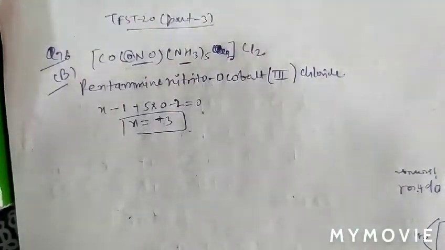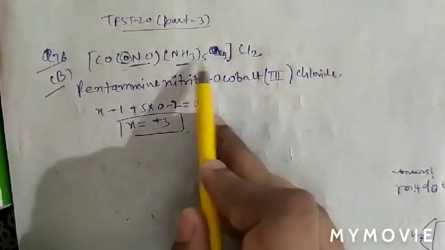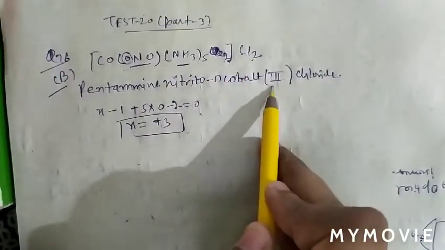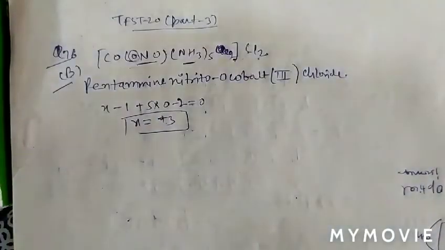See question number 77. Correct this one. As this Cl2 is present outside the coordination complex, then only the coordination number will come 3. Question number 76, option B is correct. See question number 77.